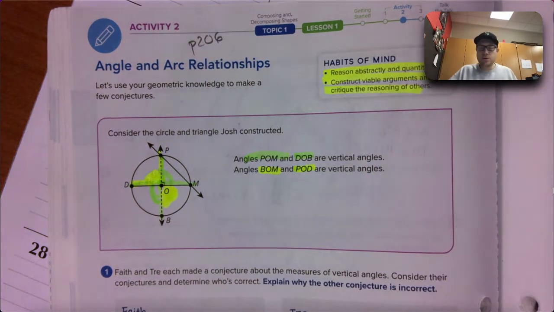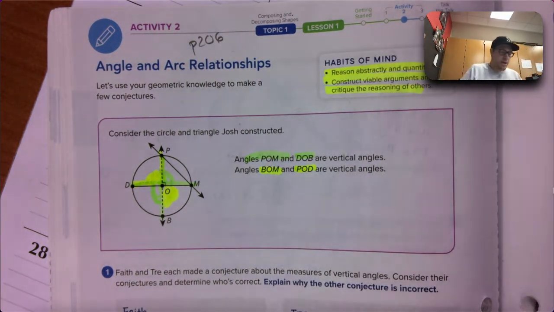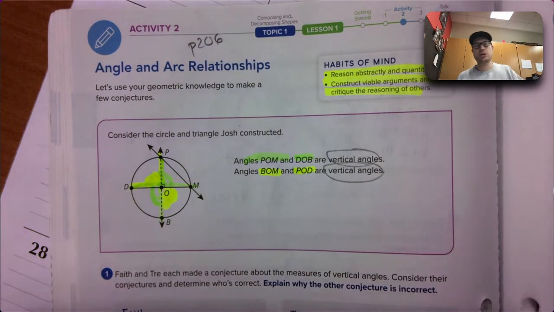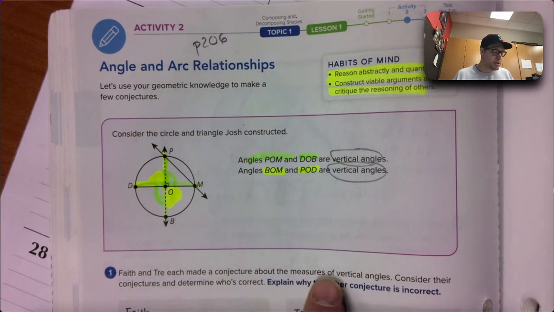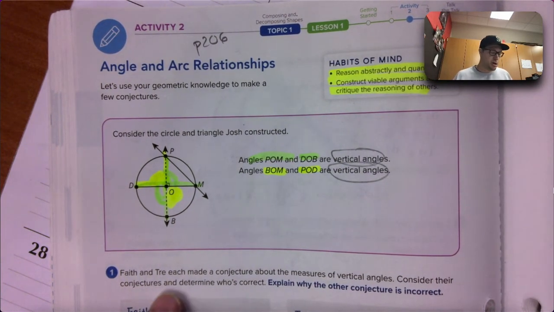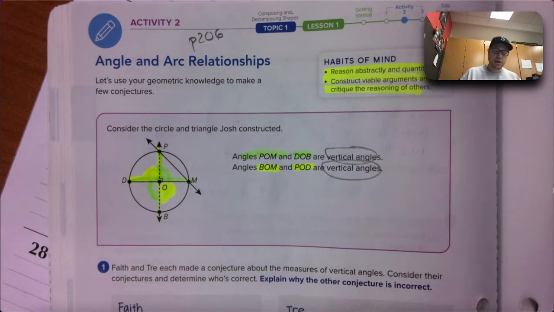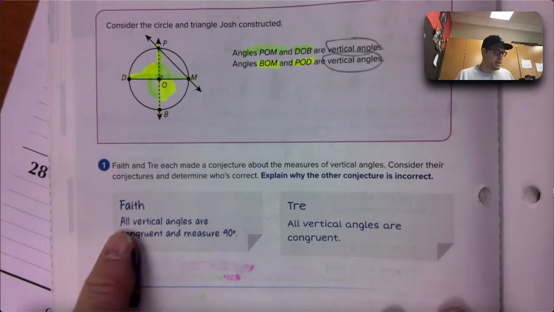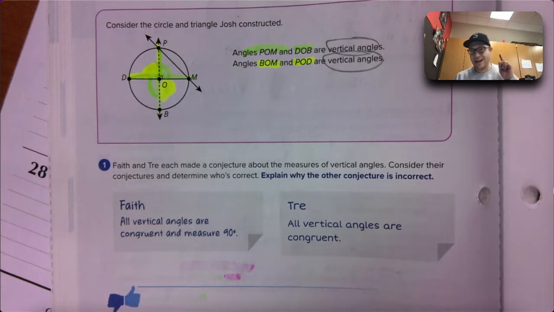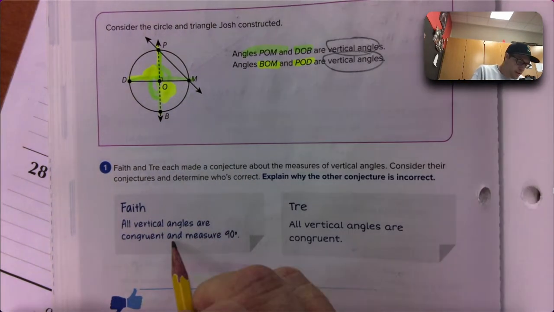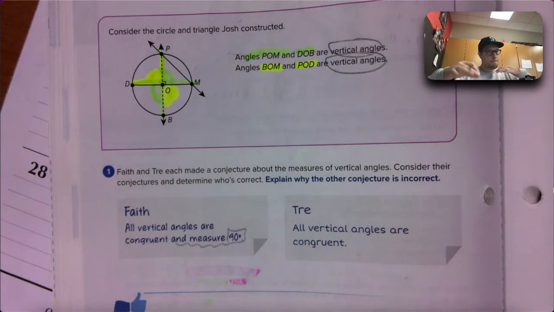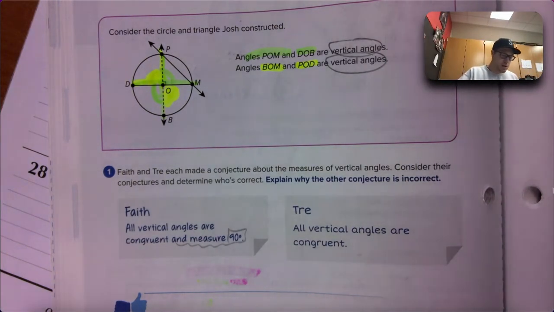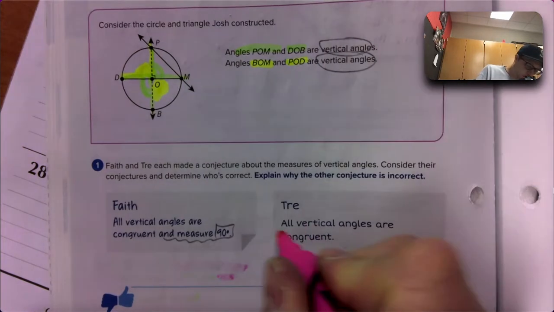All right, here we go. Faith and Trey each made a conjecture about the measures of vertical angles. Let's consider their conjectures and determine who's correct and explain why the other conjecture is incorrect. Here's what Faith says. All vertical angles are congruent and measure 90 degrees. Ooh, measure 90 degrees. Trey says all vertical angles are congruent. They both say the same thing. All vertical angles are congruent. That's such a strong statement, and they both say it. I'm going to highlight it. But is Faith right? Do they have to equal 90 degrees?